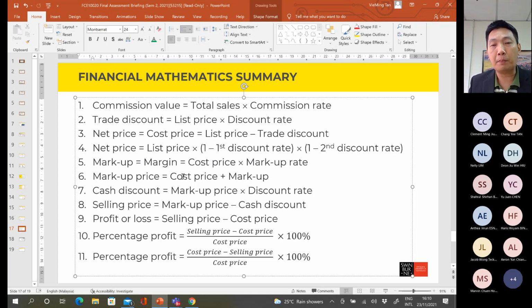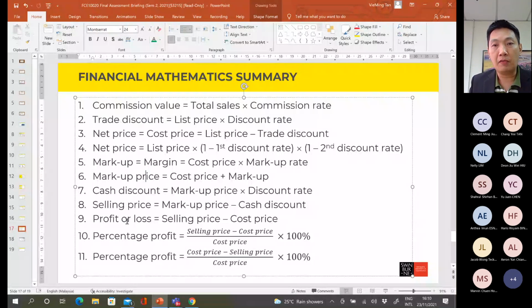Okay, so when selling the products to the end customer, the retailer sometimes may also provide some discount, and this is called cash discount. So this is the discount given by the retailer to the end customer or end user. Okay? So the formula is using the markup price multiplied with the discount rate.